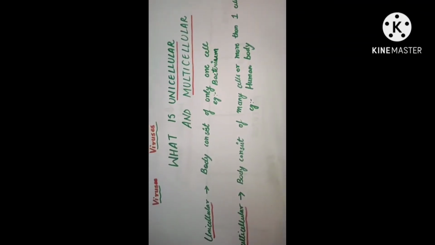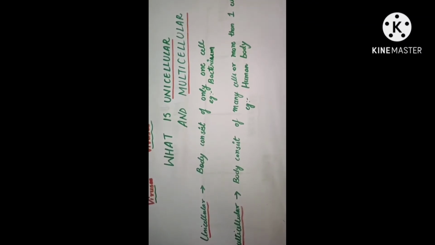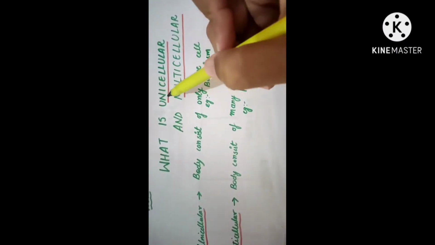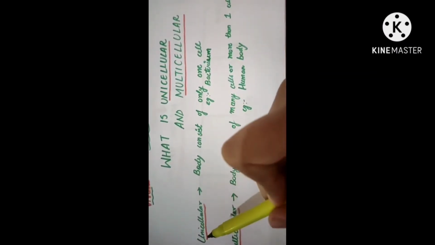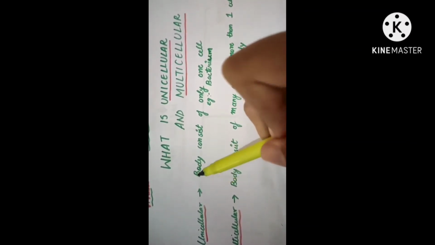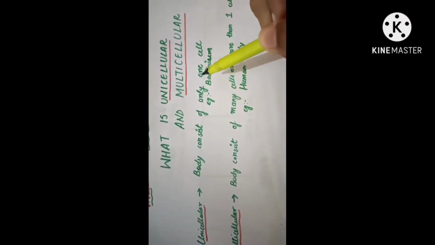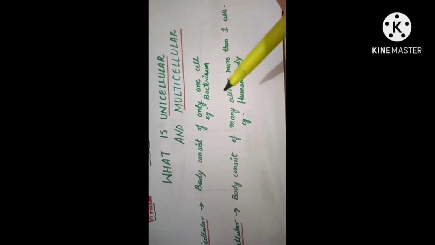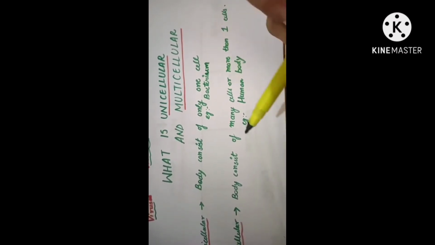Before studying further in detail about bacteria, algae, protozoa and fungi, I first want to tell you the difference between unicellular and multicellular. Unicellular: uni means one, cellular means cell. Such an organism has a body made up of only one cell, for example, a bacterium. And multicellular, as the name suggests, multi means many. The body consists of many cells, whether 2 cells, 3 cells, or trillions or billions of cells. They all come in the category of multicellular.